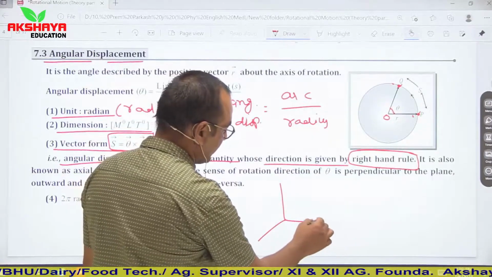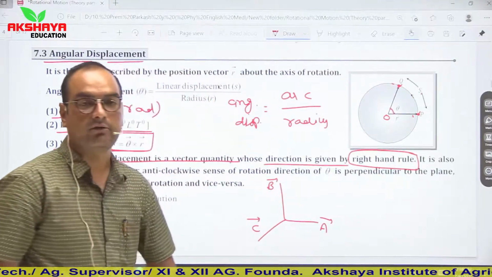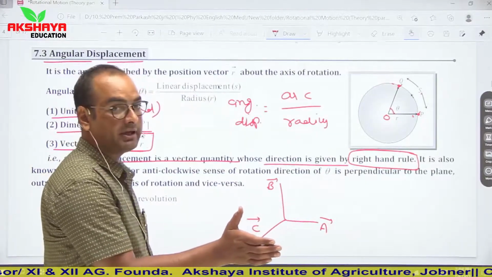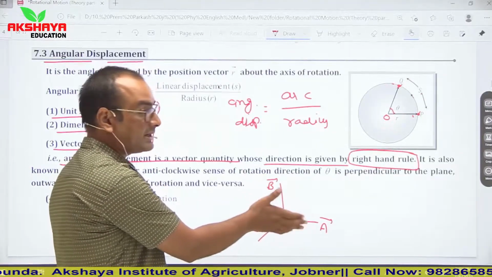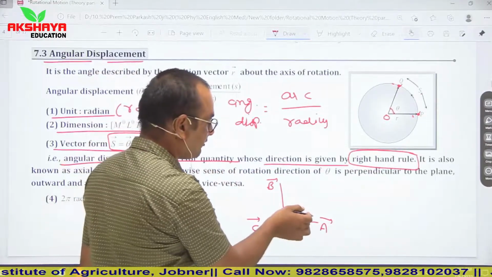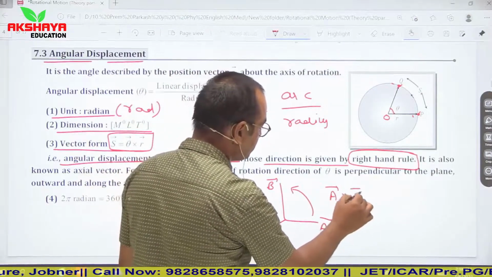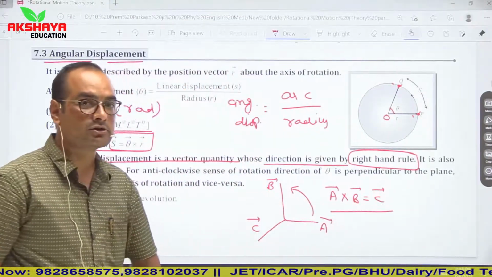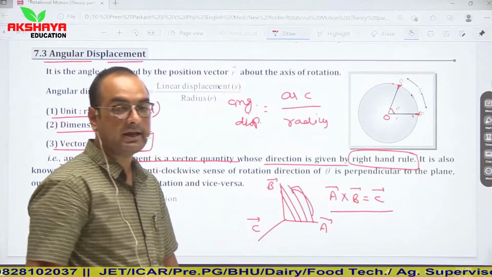Let us say this is the direction of A vector, this is the direction of B vector, and this is the direction of C vector. Then what is right hand rule? If we curl the fingers of the right hand in such a way that it represents the cross product between two vectors, then the direction of the thumb will represent the direction of the resultant vector. It means if we move this way, then A vector cross B vector is equal to C vector. So C vector is the resultant vector, and A vector cross B vector represents the plane of vector A and B.